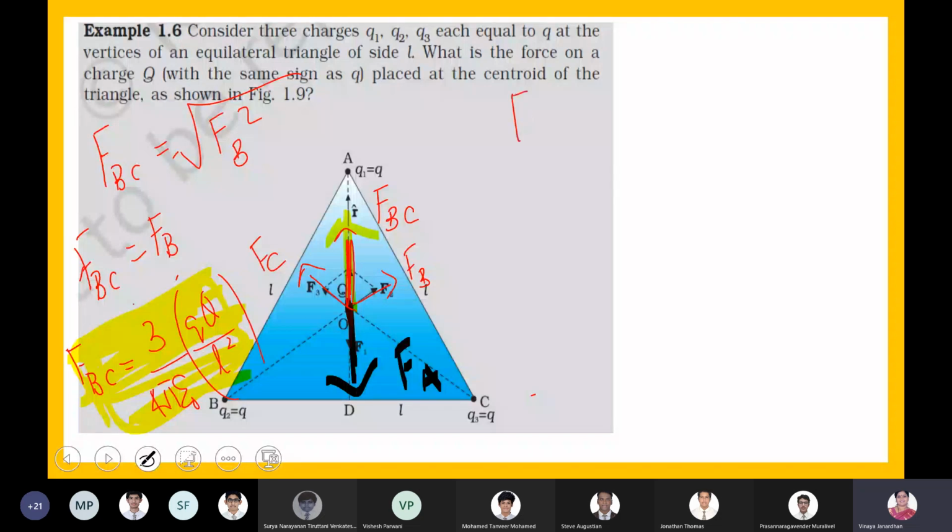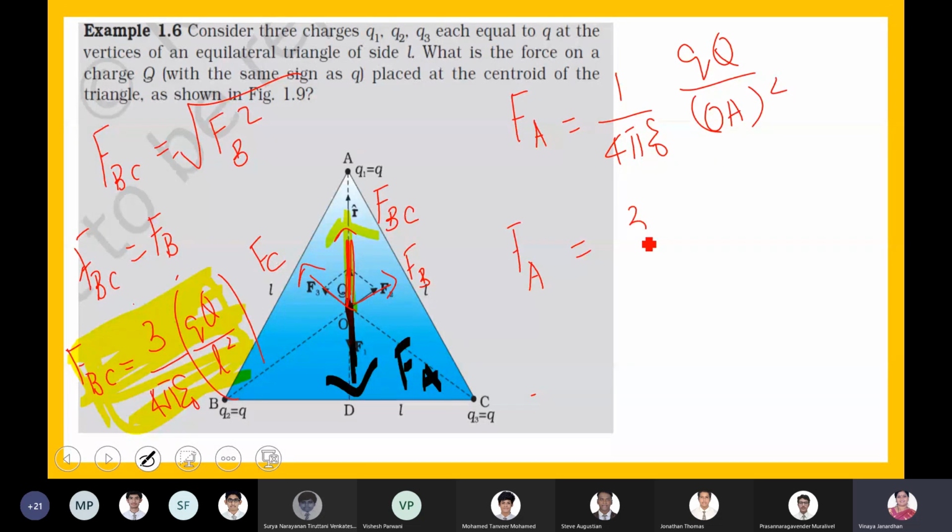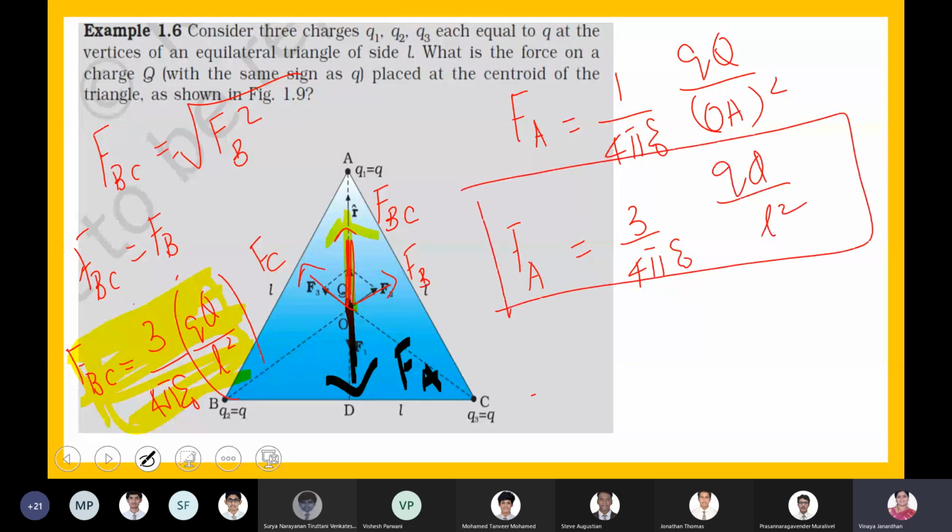Okay, now let me find what is FA. Only the magnitude, right? 1 by 4 pi epsilon naught QQ divided by OA the whole square. So then FA also becomes equal to 3 by 4 pi epsilon naught QQ divided by L square. So what will be your conclusion?